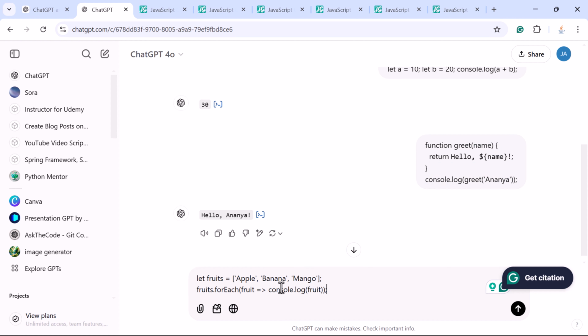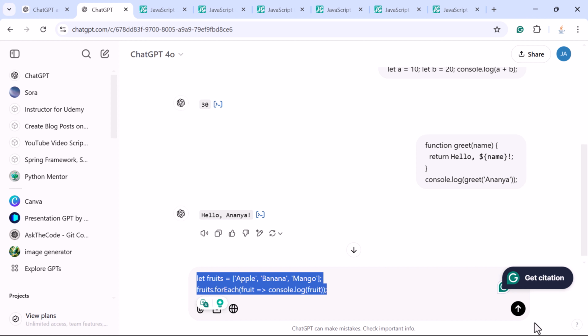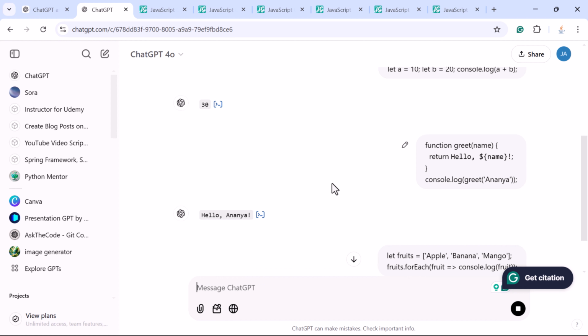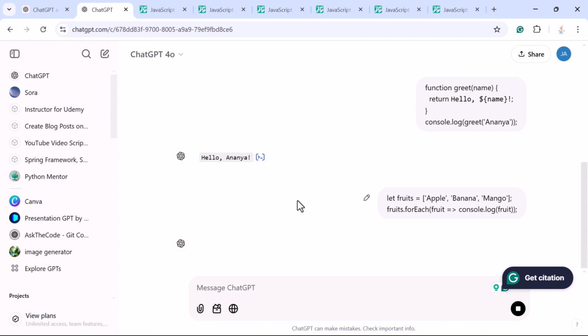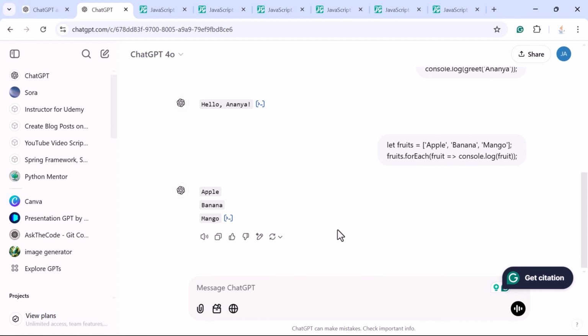So here just type the JavaScript code, let fruits, and then define the fruits. So this is the array, and here we are iterating over the array and printing each element to the console. Next, let us submit this prompt. So ChatGPT will simulate the output as if it's iterating through the array. You can see the output: apple, banana, mango.